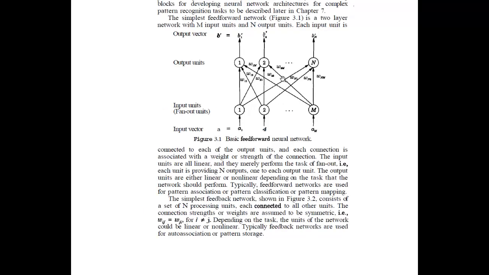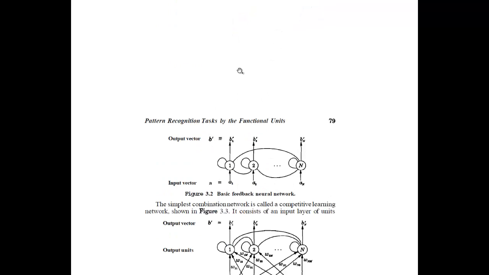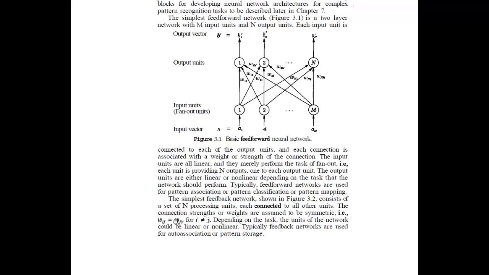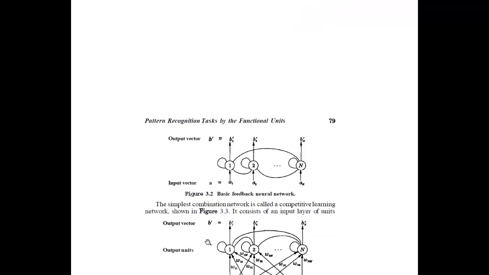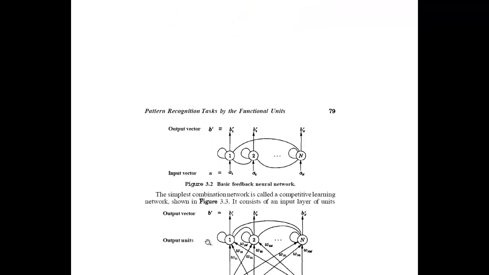If you observe the previous one, there was no feedback. Inputs were connected to the outputs, but here the inputs are connected to the outputs and they also have a feedback network within themselves. So these networks are mostly for auto association or pattern storage. They are auto association because they have a feedback network in them, so the probability of auto association here is maximum.